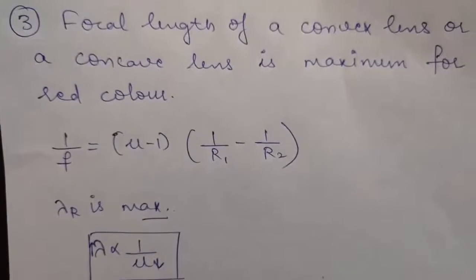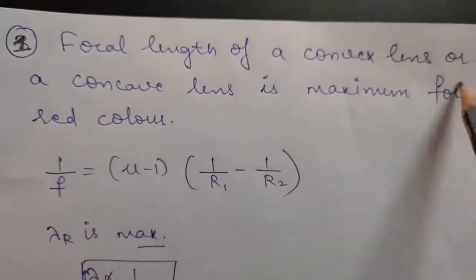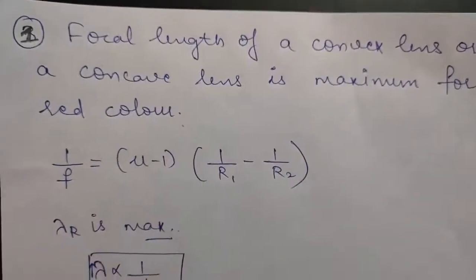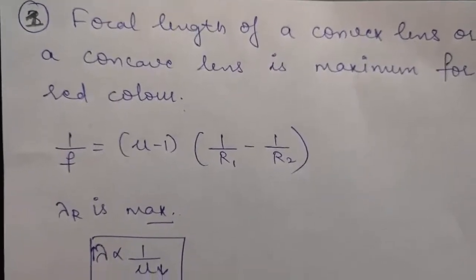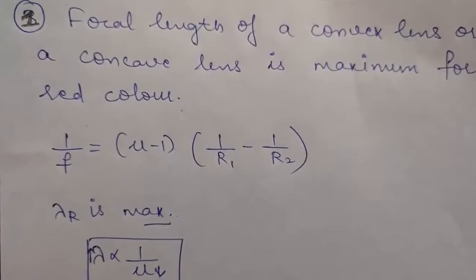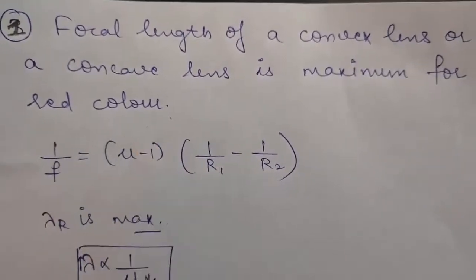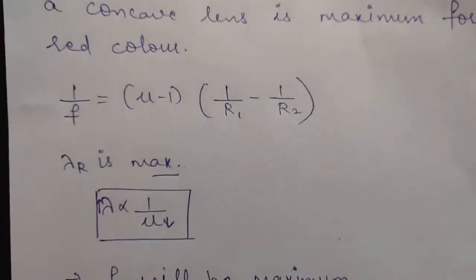The first is that the focal length of a convex lens or a concave lens is maximum for red color. That is, suppose two different colors of light are falling on it, for example, let us take red and blue color. Then for the red color, the focal length of the lens will be maximum. Now let us see how that happens.